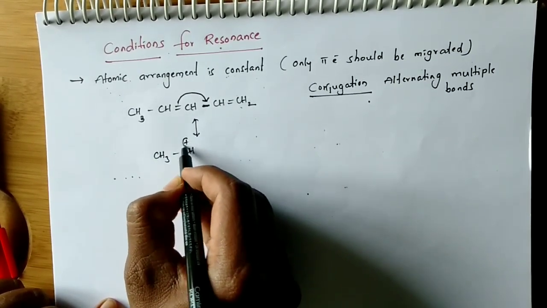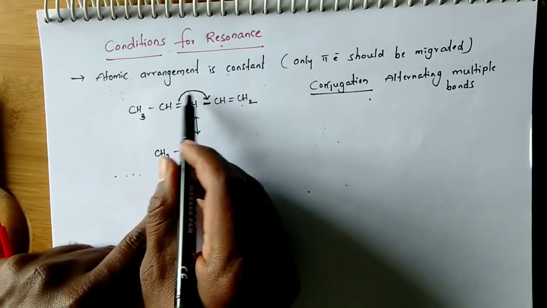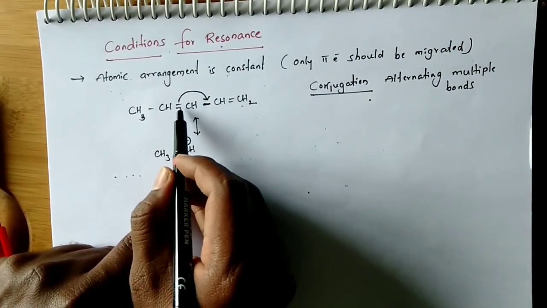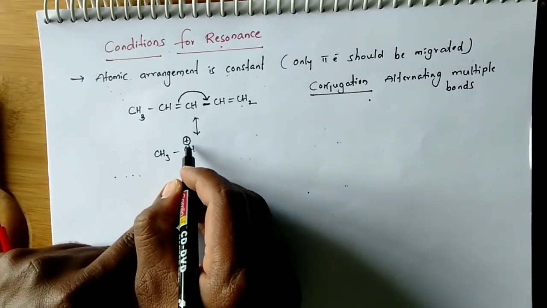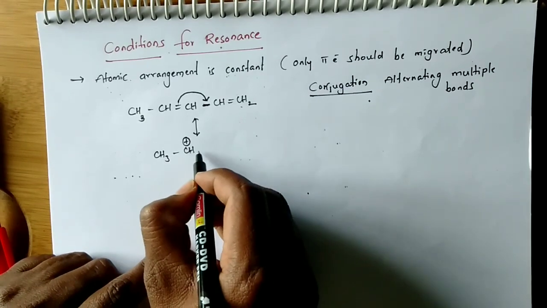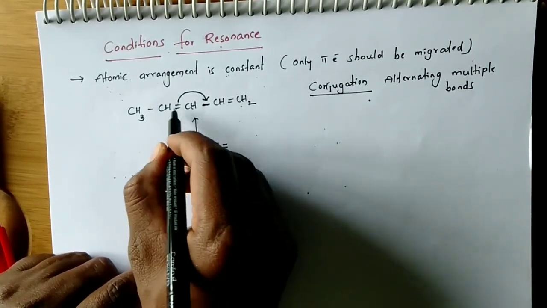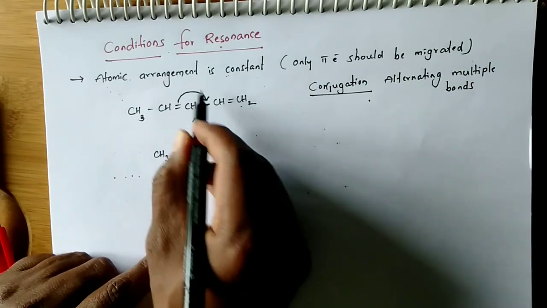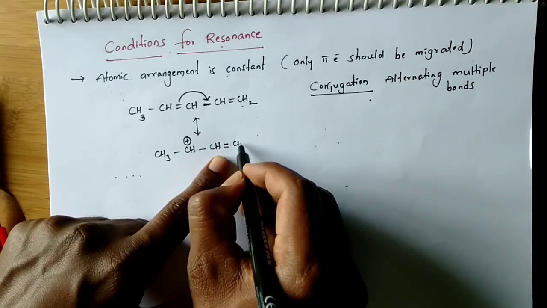The electron deficiency creates on this carbon because these electrons are moving to another carbon, so deficiency is created on this carbon, CH, and here it is forming one bond. These pi electrons are forming one bond.